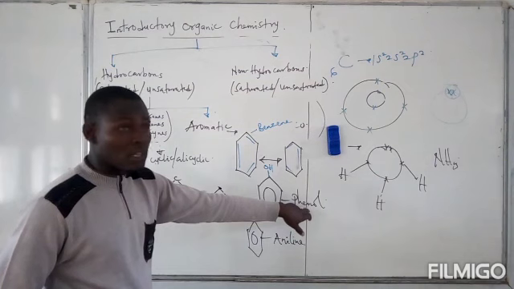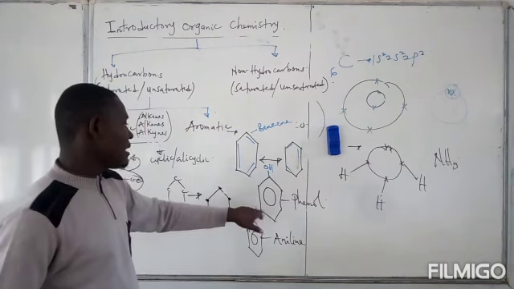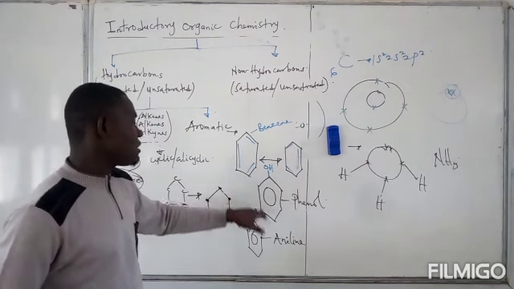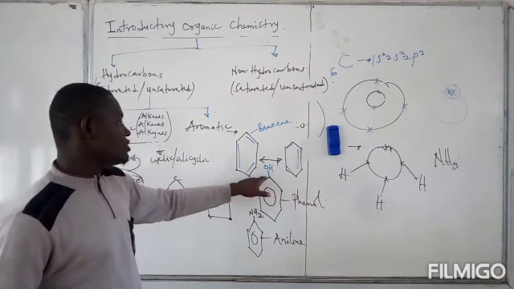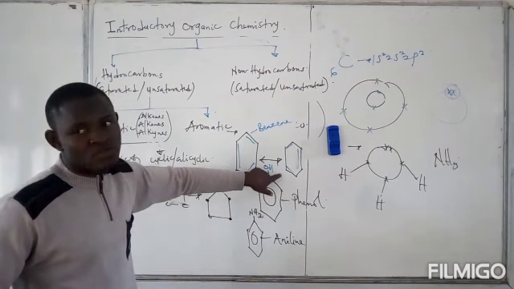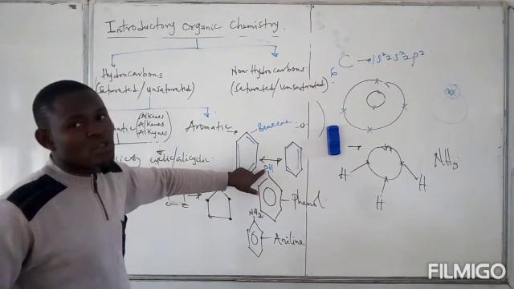For instance, with phenol, we all know that each of these joints or each of these point angles represents carbon. But in addition to this carbon here, we have oxygen and hydrogen. So because of this oxygen, this is a non-hydrocarbon.